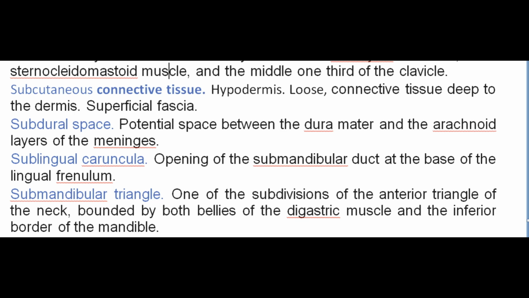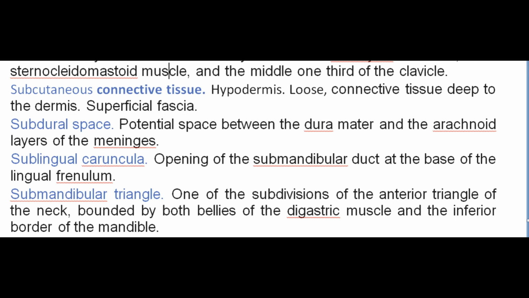Subcutaneous connective tissue. Hypodermis. Loose connective tissue deep to the dermis. Superficial fascia. Subdural space. Potential space between the dura mater and the arachnoid layers of the meninges. Sublingual caruncle. Opening of the submandibular duct at the base of the lingual frenulum. Submandibular triangle.